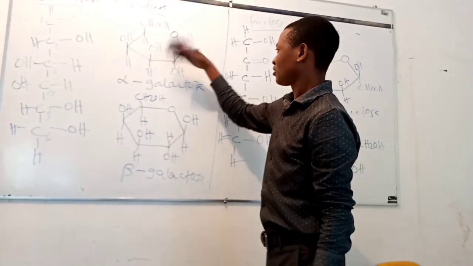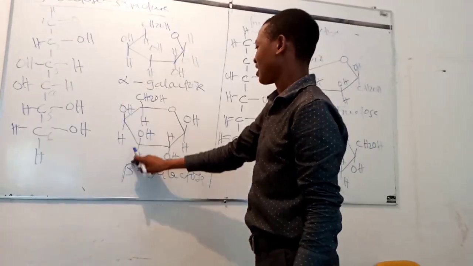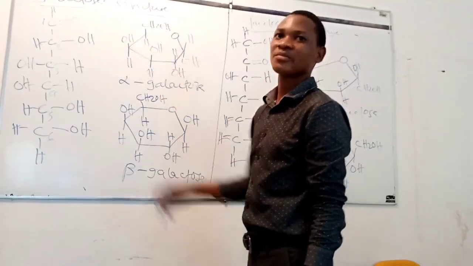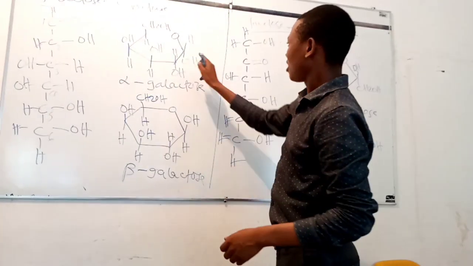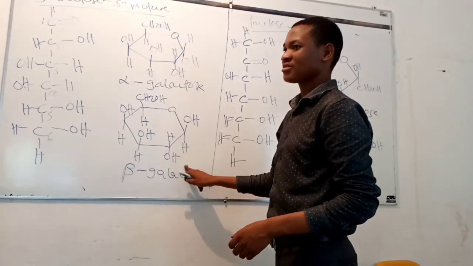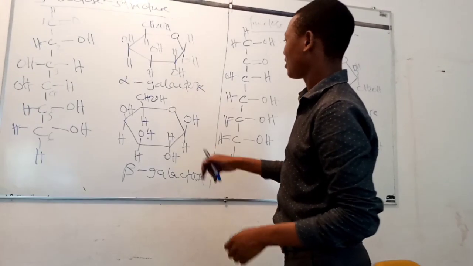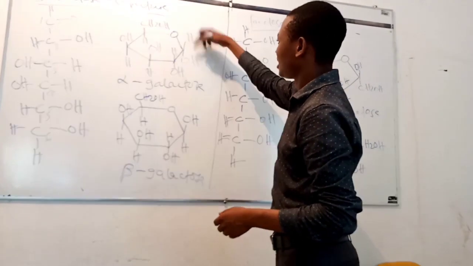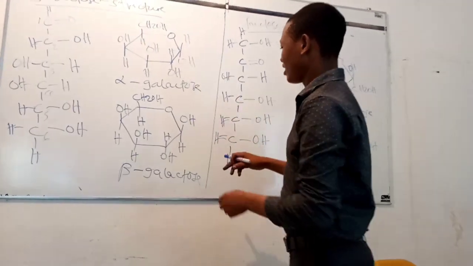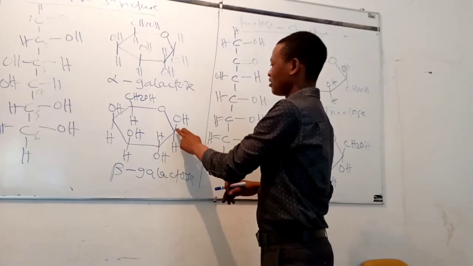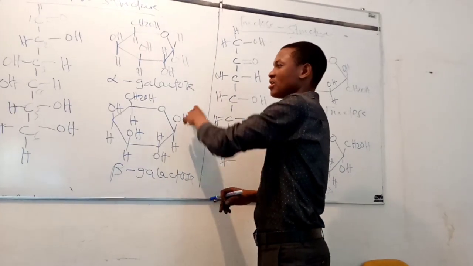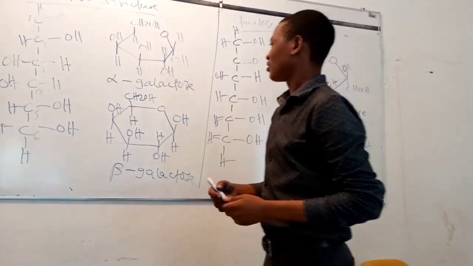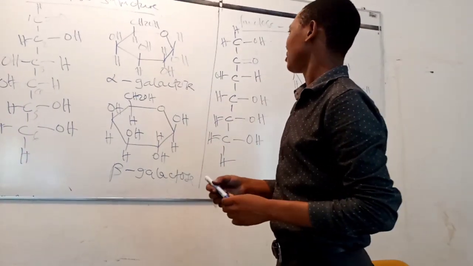In all forms of galactose, which are alpha and beta galactose, the hydroxyl group at carbon number 4 should be outward. The difference between alpha galactose and beta galactose is that in alpha galactose, the hydroxyl group at carbon atom number 1 is down the ring, while in beta galactose, the hydroxyl group at carbon atom number 1 is outward the ring. So other orientations remain similar.